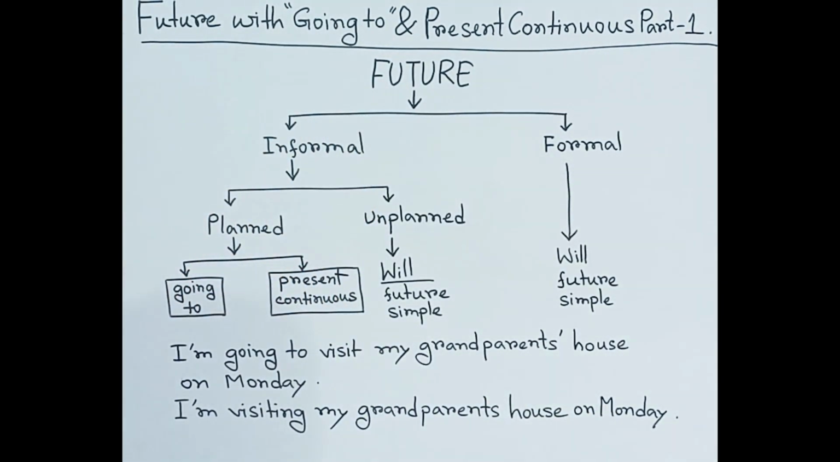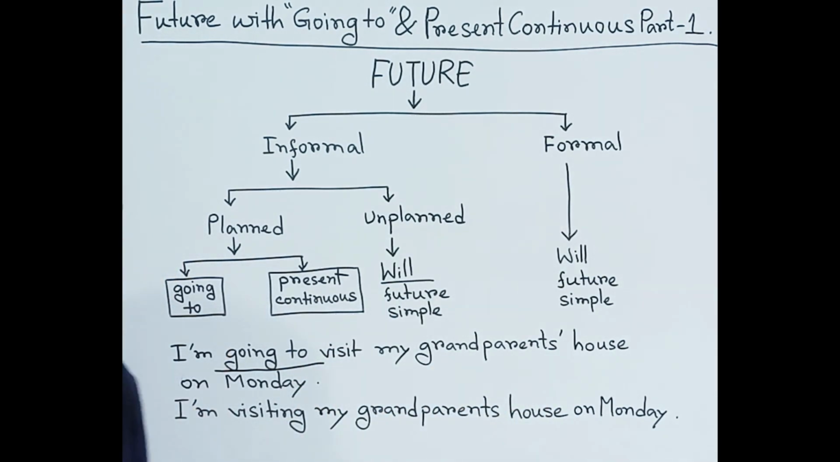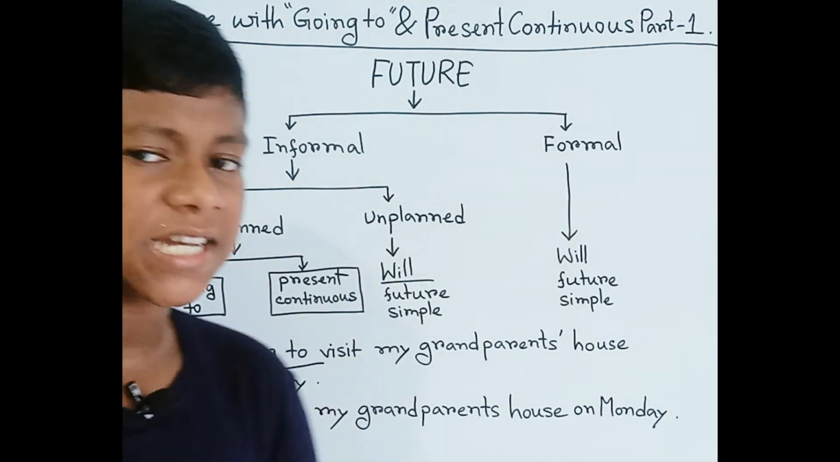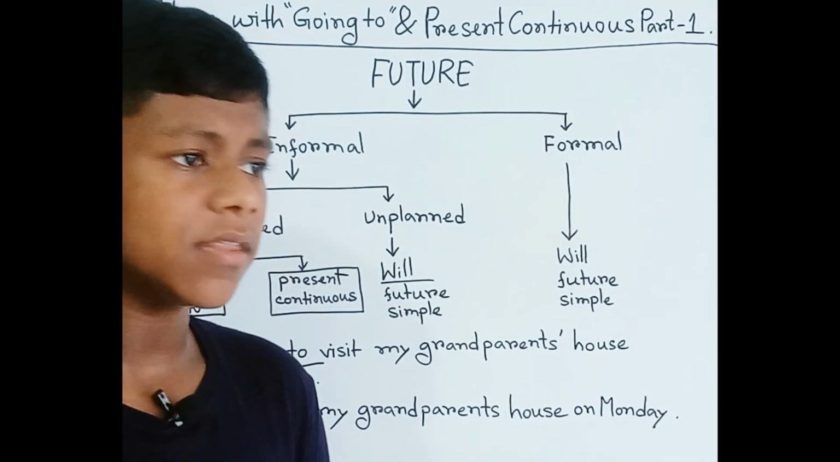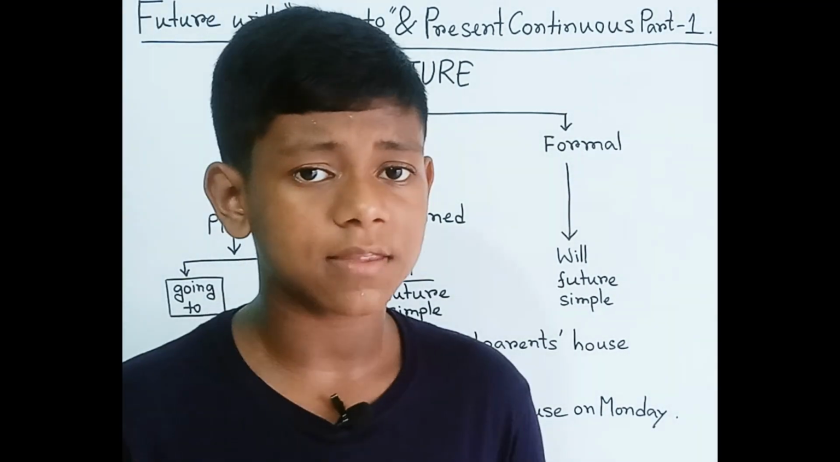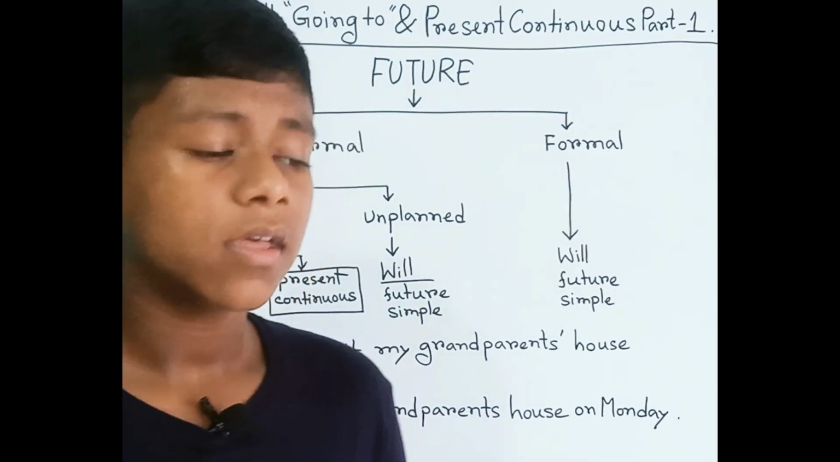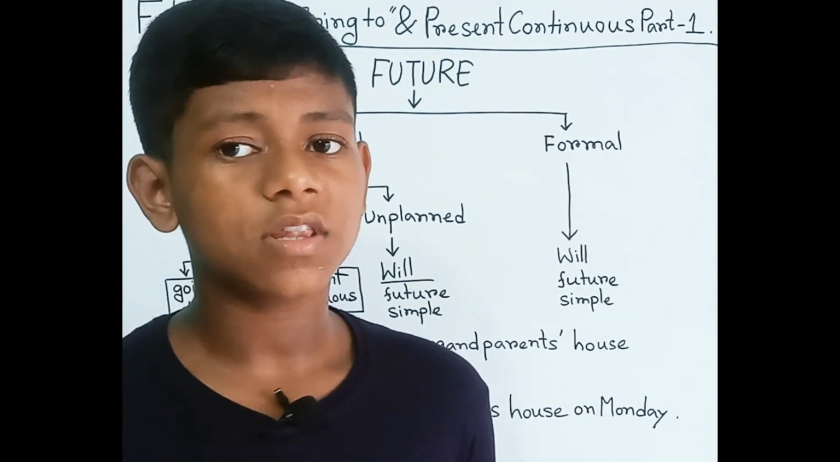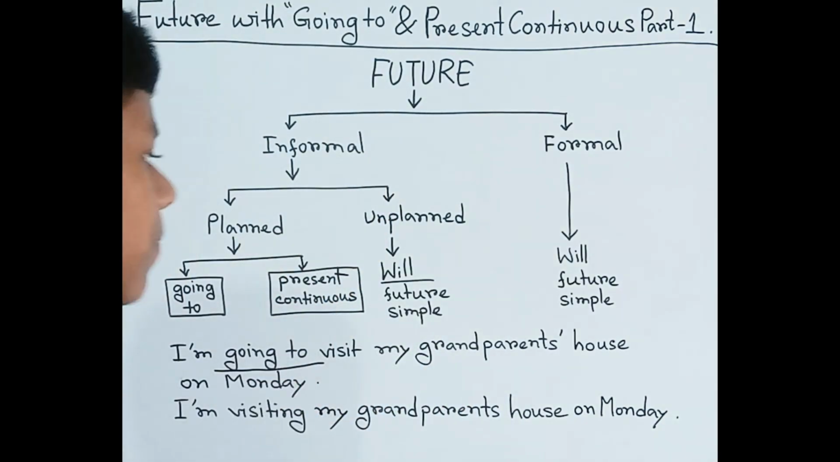Okay, so at that time we can use what? Going to. Okay, at that time we can use going to. It's kind of like a phrase. I'm going to visit my grandparents' house on Monday. On Monday. Okay, and what about the present continuous? If we talk about the present continuous, it is the same way as going to, as I explained. Because I have described that going to always describes the plan, the immediate future or near future. Same is here, present continuous.